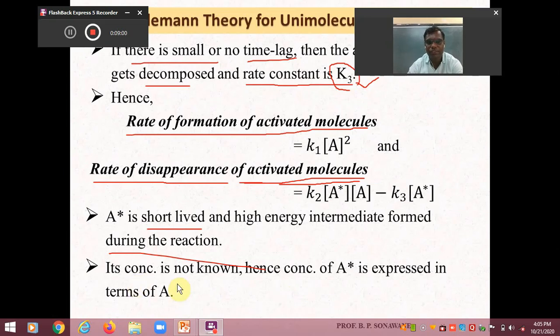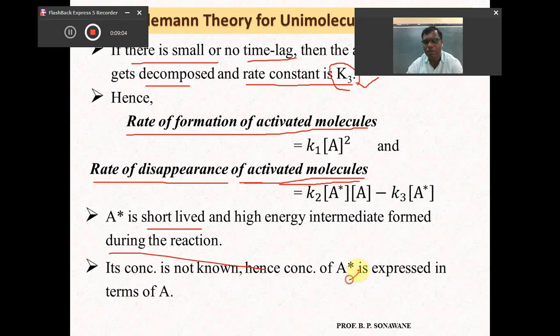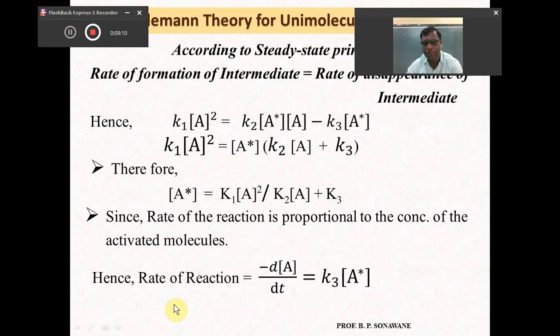As its concentration is not known, the concentration of this activated molecule A star is expressed in terms of the concentration of reactant A.